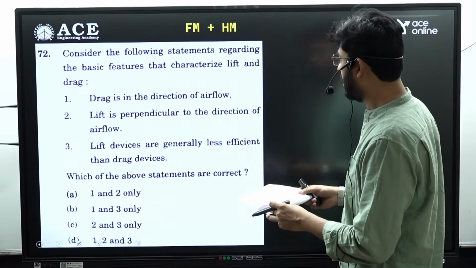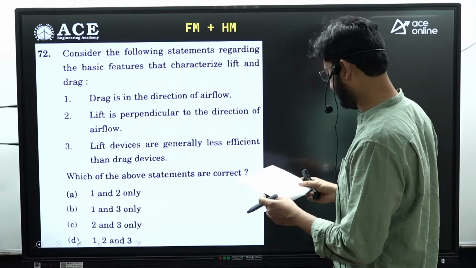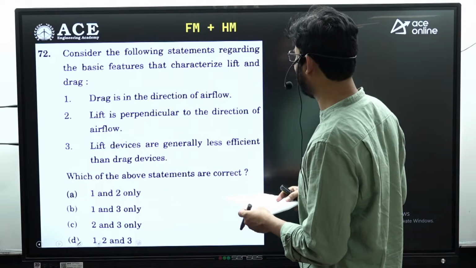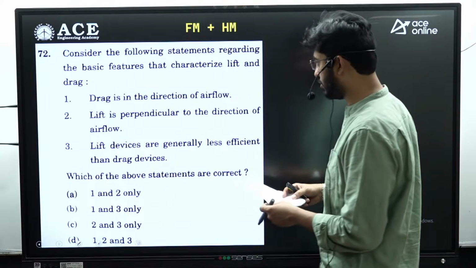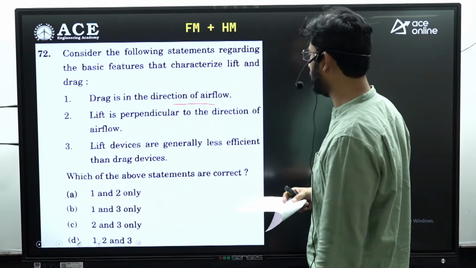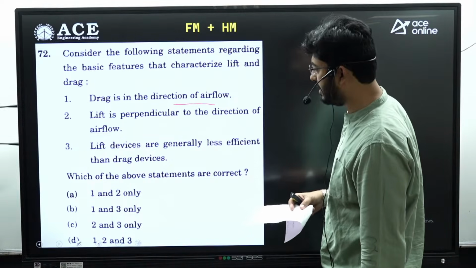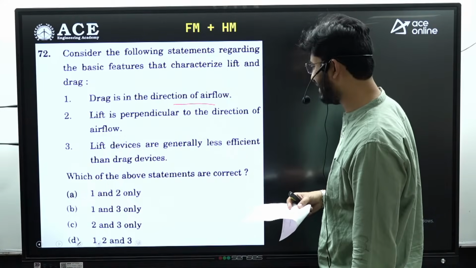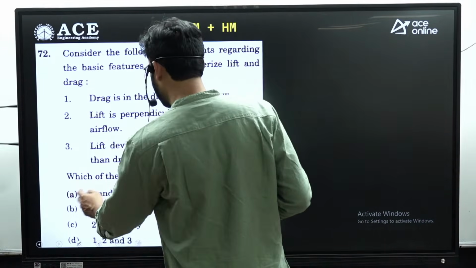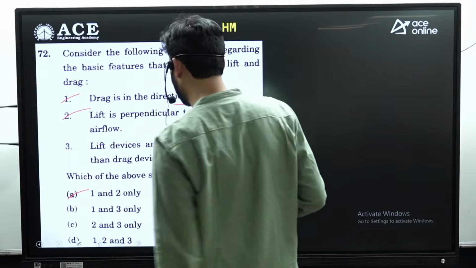Next is 72. Consider the following statement regarding the basic features that characterize lift and the drag. So statement 1 is drag is in the direction of airflow, lift is perpendicular to the direction of airflow, and third statement is lift devices are generally less efficient than the drag devices. So for the 72 question, option A is the answer, that is statement 1 and 2 are the correct answers.